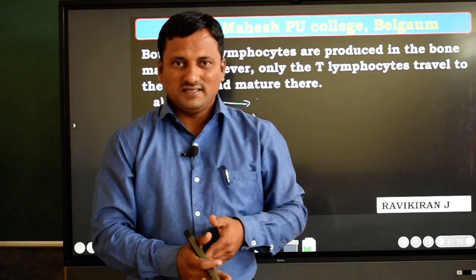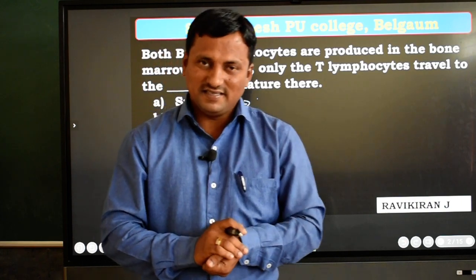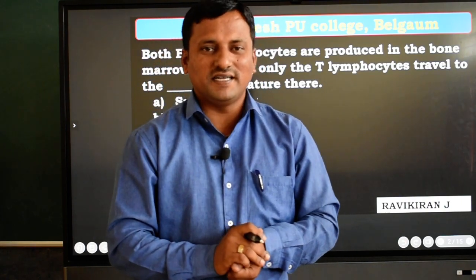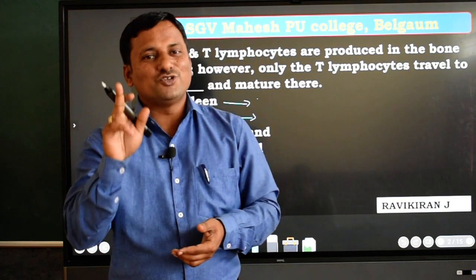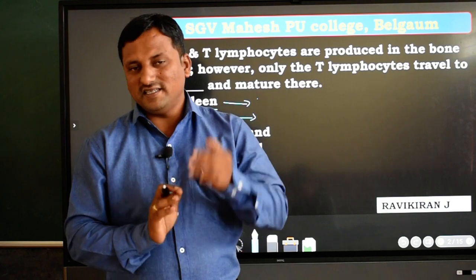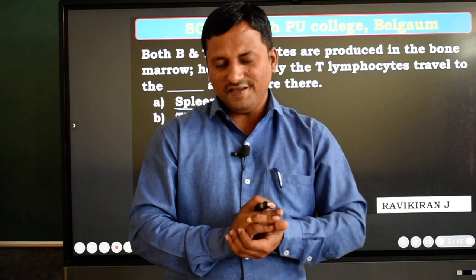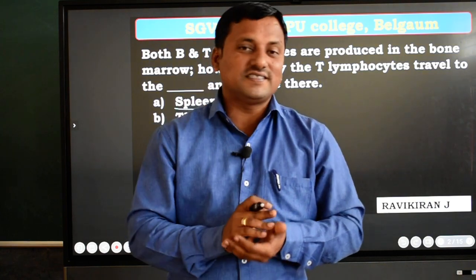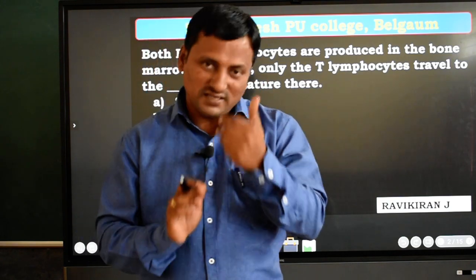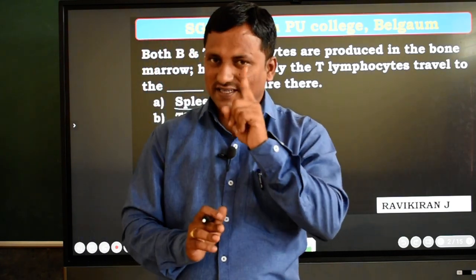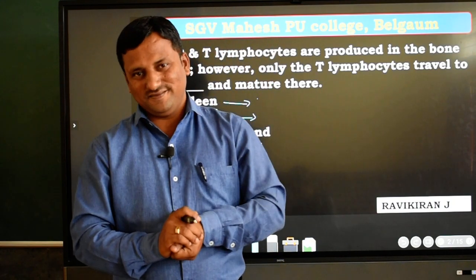Then come to the other one, the posterior pituitary. It secretes a type of hormone that we call MSH. What is MSH? Melanocyte stimulating hormone. Like this, dear students, there are nearly 6 hormones in the anterior pituitary, and the posterior pituitary secretes 2 hormones that are present in the pars nervosa region. First one is oxytocin and second one is vasopressin.